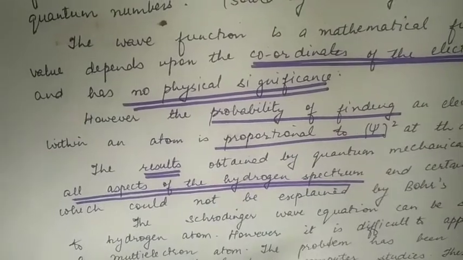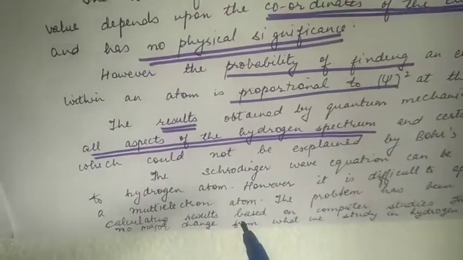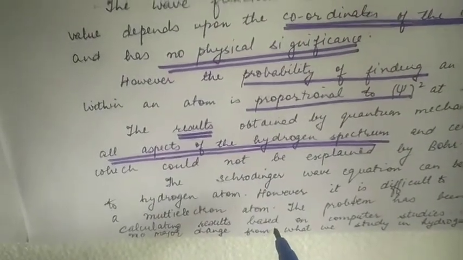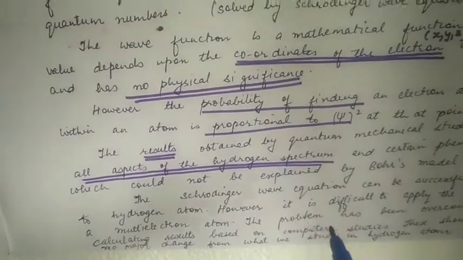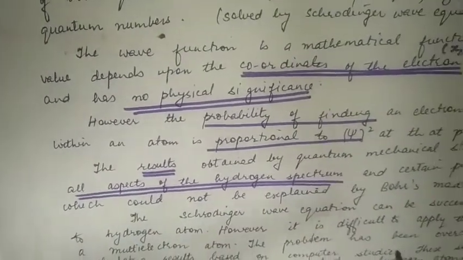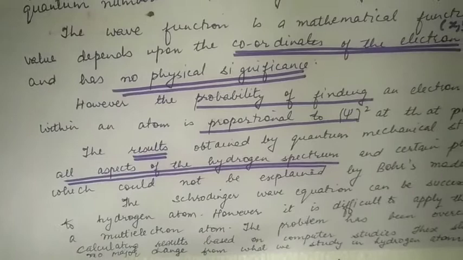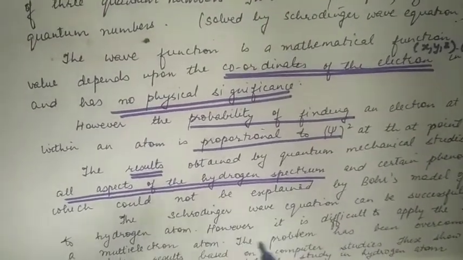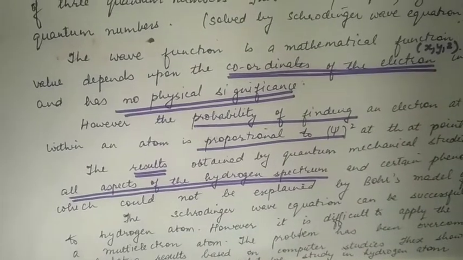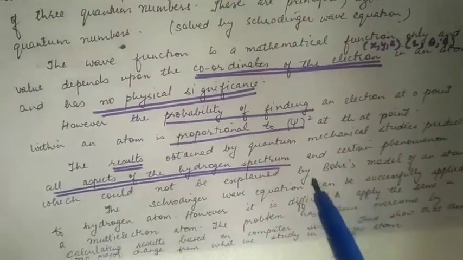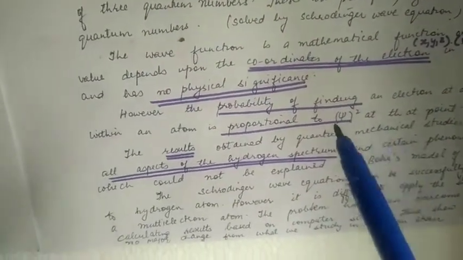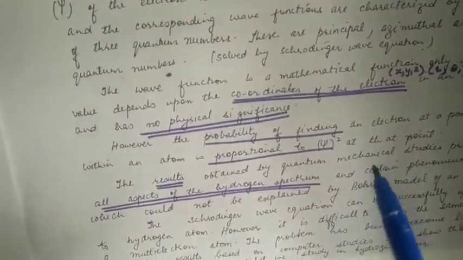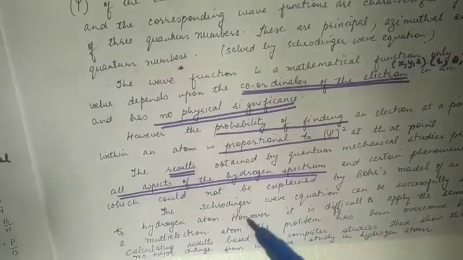However, it is difficult to apply the same in a multi-electron atom. Calculations are complex. The problem has been overcome by calculating results based upon computer studies. These show that there is no major change from what we study in hydrogen atom. That is, energy levels in hydrogen atom will be the same as energy levels in multi-electron atoms.